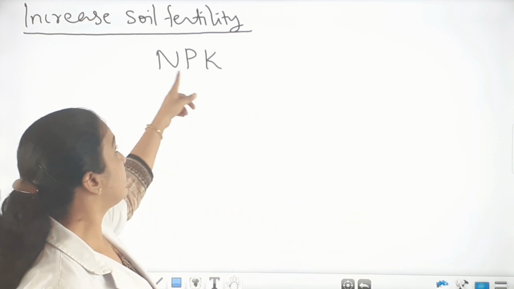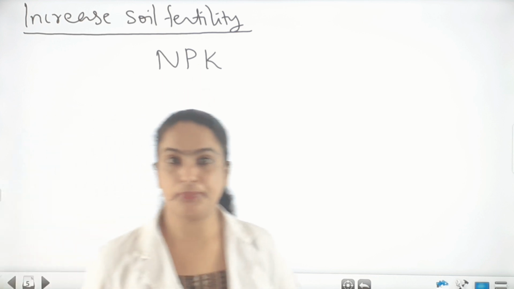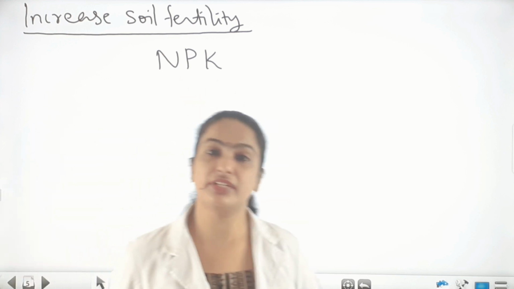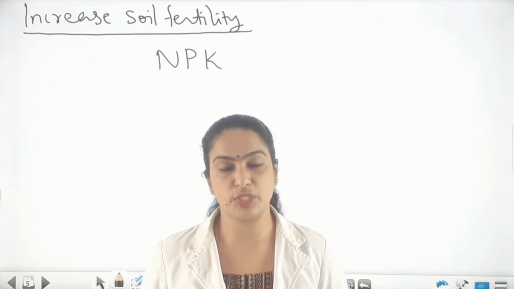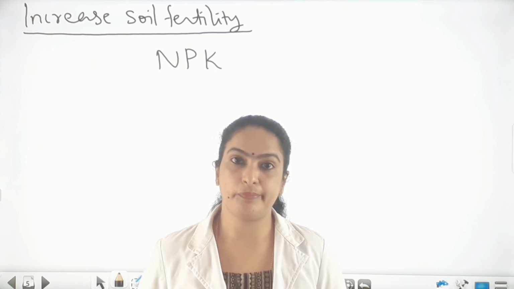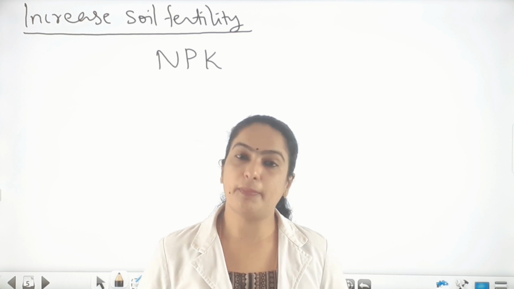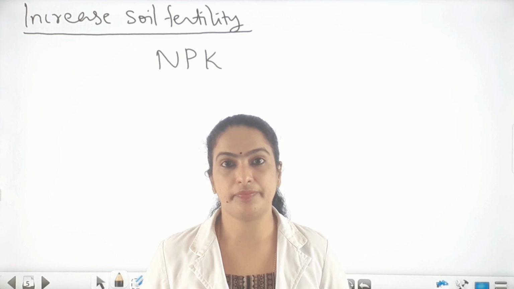N stands for nitrogen, P phosphorus, K potassium. NPK. Phosphorus and potassium are available in the soil itself, but nitrogen is present only in the atmosphere in gaseous form. That needs to be converted into compound form to be absorbed by the plants.